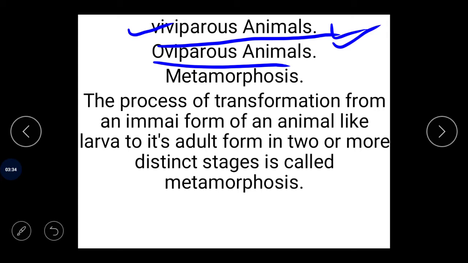These viviparous animals develop their young ones inside the body, in the uterus of the female reproductive system. After the gestation period completes, the zygote develops into the embryo, the embryo develops into the fetus, and the young one is released. This process is called parturition.